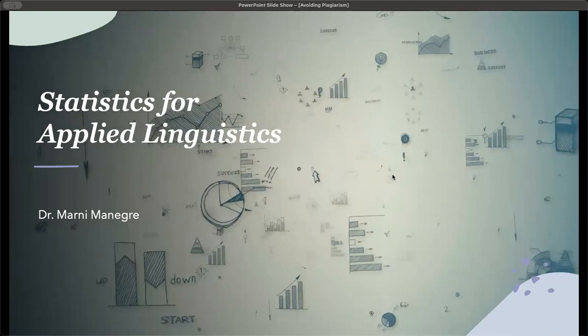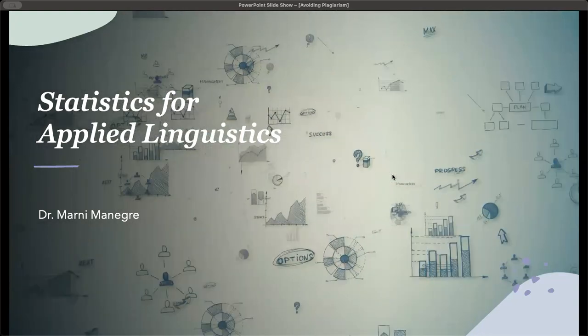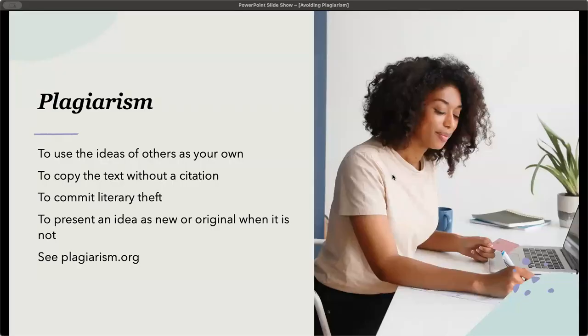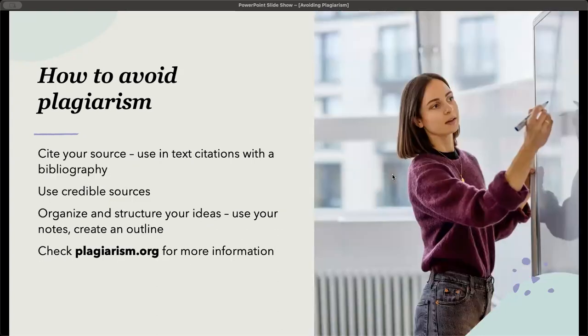I'm Dr. Marnie Minegra, and in this video today, we are going to look at avoiding plagiarism by referencing. So first, we need to discuss what exactly plagiarism is. Plagiarism can be defined as the use of ideas of others as your own, copying text without a citation. If you're directly copying it and putting it into your article, you're committing literary theft. You're stealing the ideas of others and presenting an idea as a new or original idea when in fact it is not.